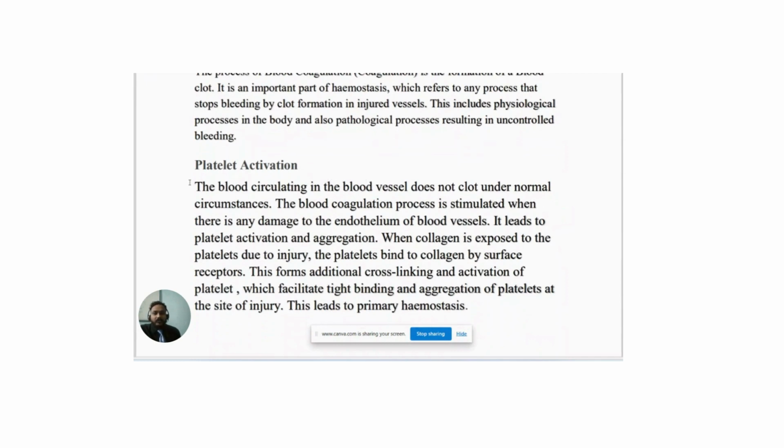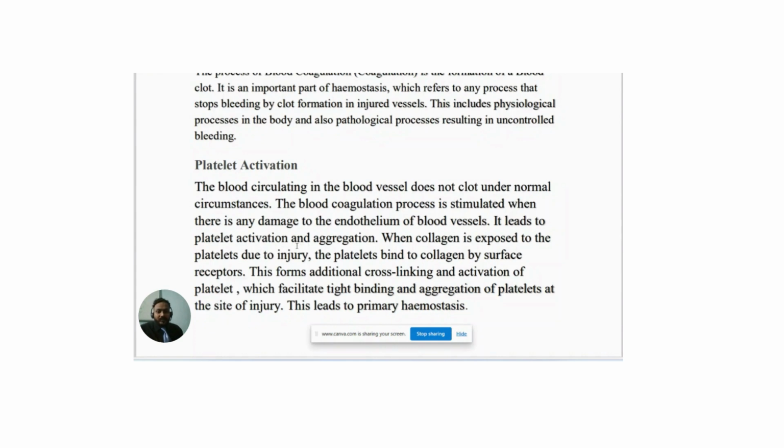Platelet activation. The blood circulating in the vessels does not clot under normal circumstances. The blood coagulation process is stimulated when there is damage to the endothelium of blood vessels. It leads to platelet activation and aggregation.